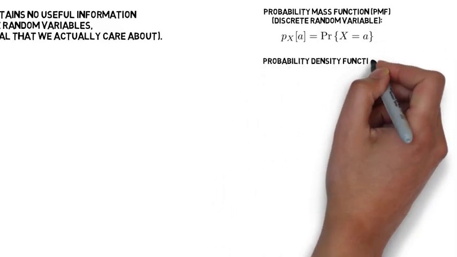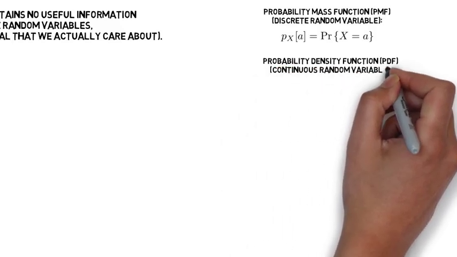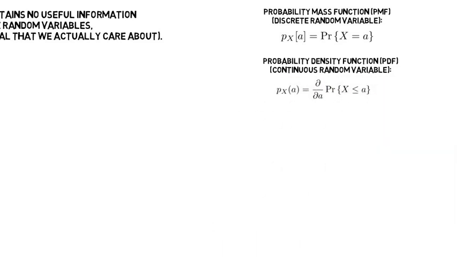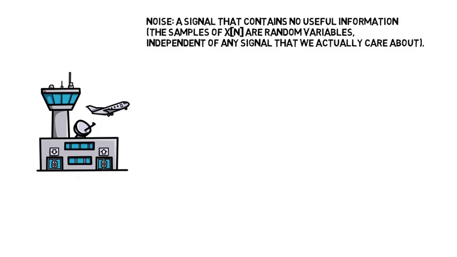A continuous random variable can take on one of any value in an uncountably infinite set, like the real numbers. And for a continuous random variable, its probability distribution is given by a probability density function, which is the derivative with respect to a of the probability that x is less than or equal to a. This is not a probability itself. The probability density is just the density of probability within some range.